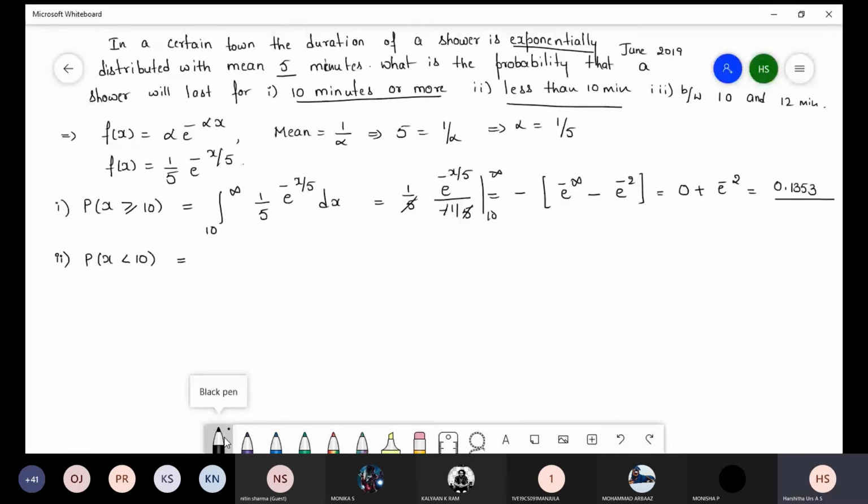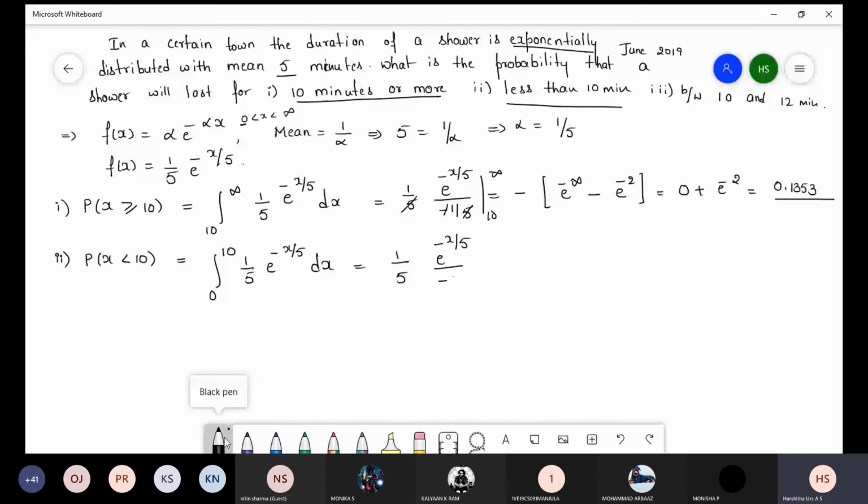Next, second one, less than 10 minutes means x less than 10. So here one more condition I forgot to write: 0 less than x less than infinity. So less than 10 means 0 to 10, because the lower limit is 0, 1 by 5 e power minus x by 5 into dx. Again e power minus x by 5 divided by minus 1 by 5, 0 to 10.